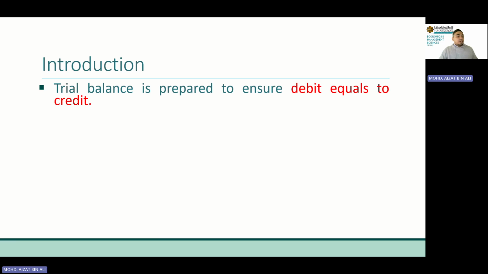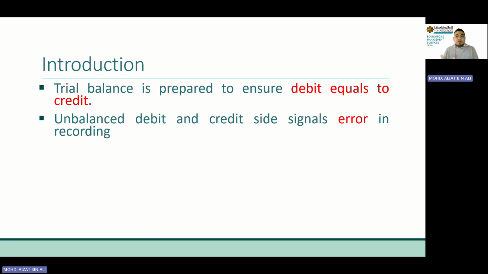Basically, in the previous chapter, we learned how to prepare a trial balance, right? And a trial balance is prepared to ensure that our debit is equal to our credit. In other words, a trial balance functions as a checking mechanism if we made any mistake in our recording process. A trial balance itself is a list of accounts with their balances. Whenever we have a total debit equal to the total credit, the keyword here is we could assume that everything could be correct, right?